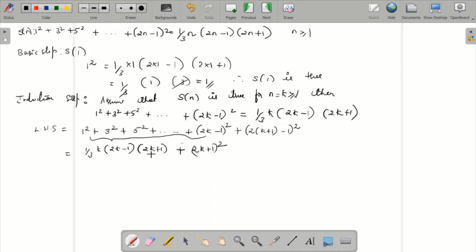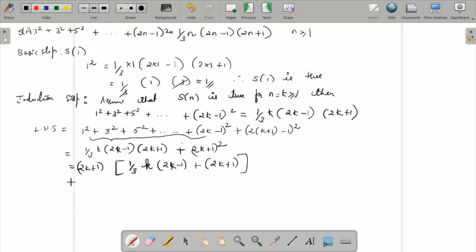So what can I take as the common term? It is nothing but 2k plus 1. So take 2k plus 1 as a common term. Within the bracket you have 1 by 3 into k into 2k minus 1, plus here 1 into 2k plus 1. Okay, so this is our section.